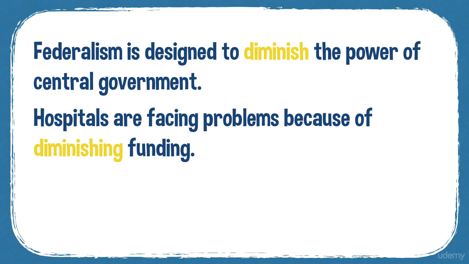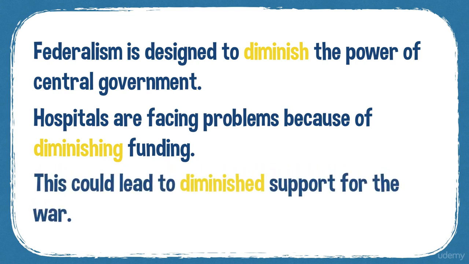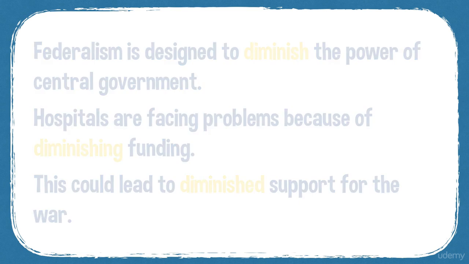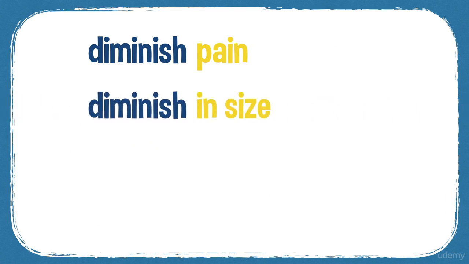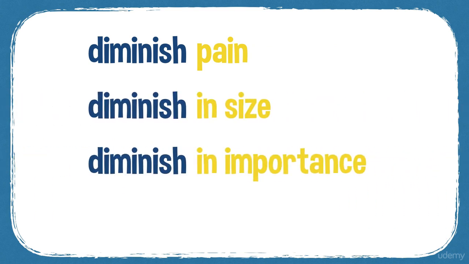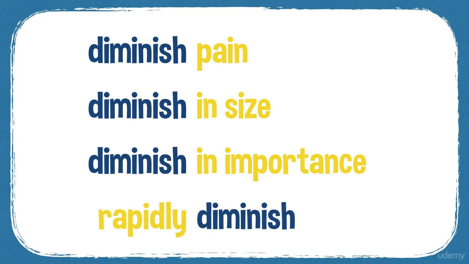The funding is going down, it's getting smaller. This could lead to diminished support for the war. So the support for the war may go down. Common collocations with diminish: you diminish pain, diminish something in size, in importance, and you can rapidly diminish as well.